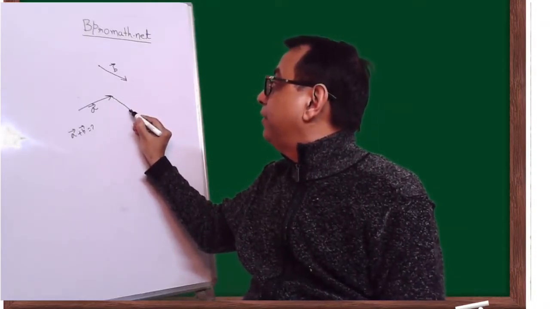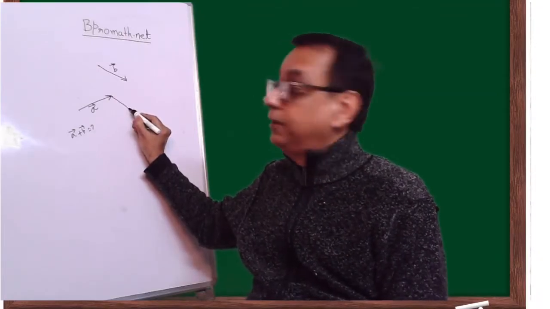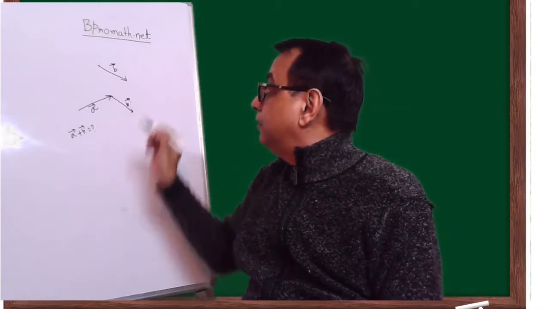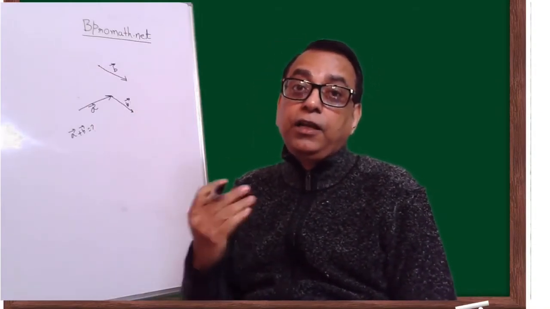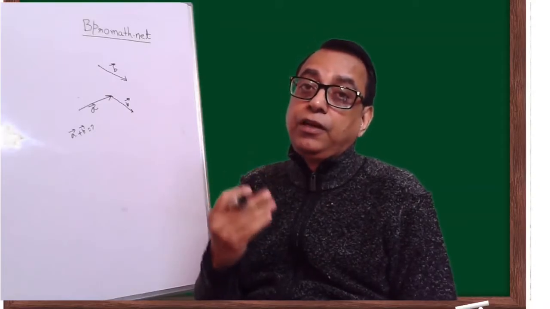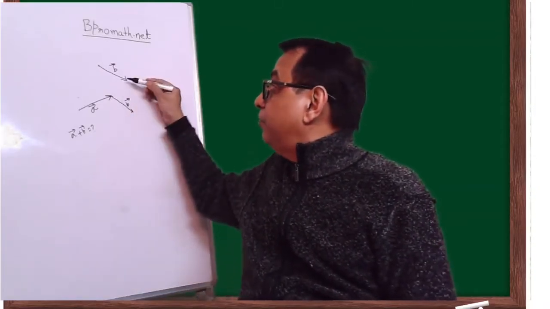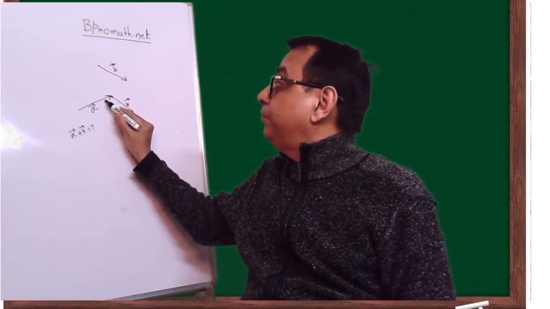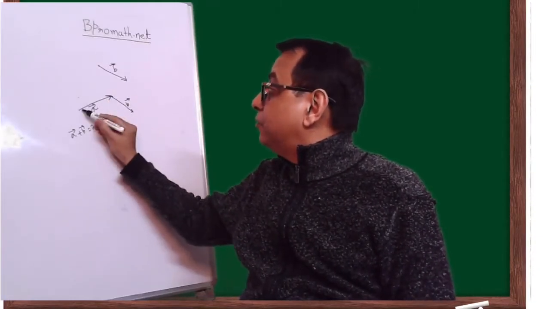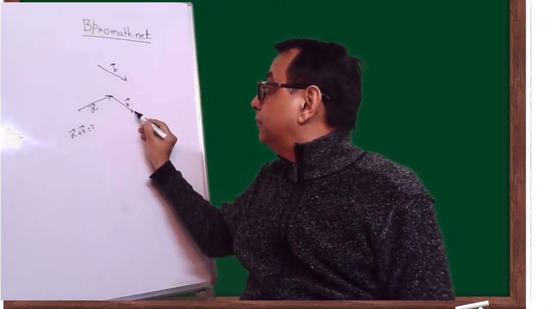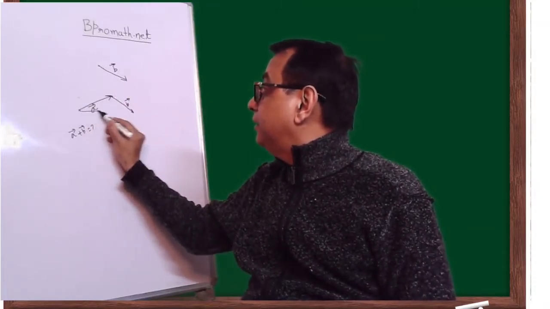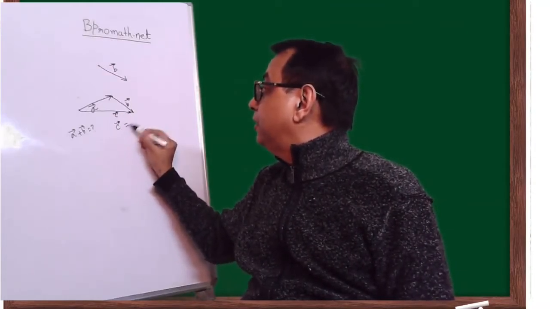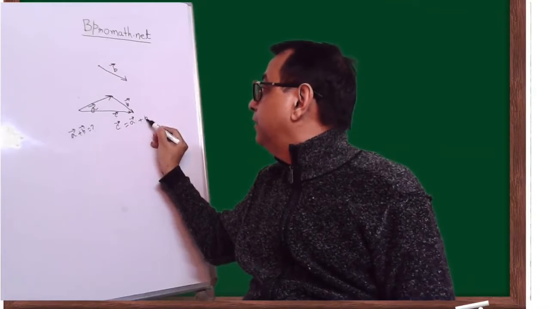This will have the same vector as B. As we said, vectors are free, I can always move the vectors parallelly. So I'll move this vector parallelly. I'll bring the initial point of B to the terminal point of A. So whatever shape I get, I add these two. This will give me the addition of A plus B.